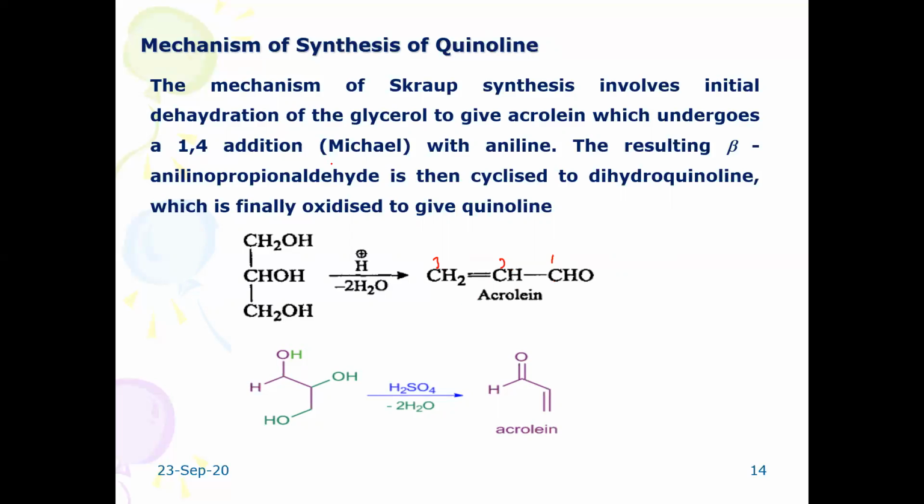Then later it undergoes 1,4-addition, the Michael addition reaction. I hope you will learn this in the 4th semester.